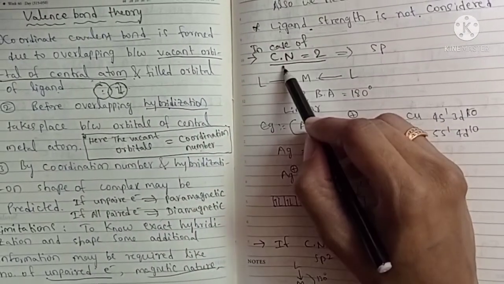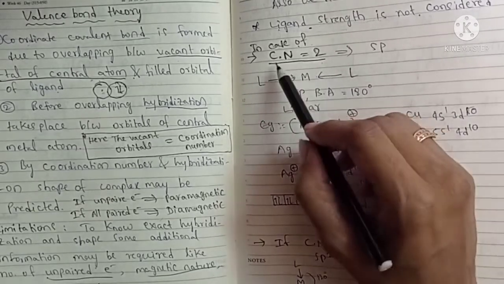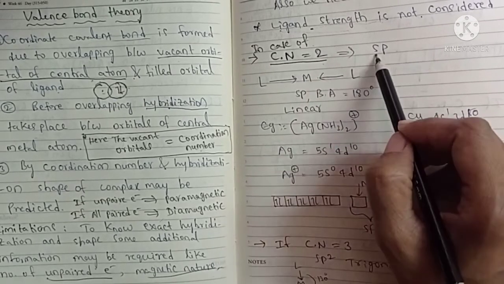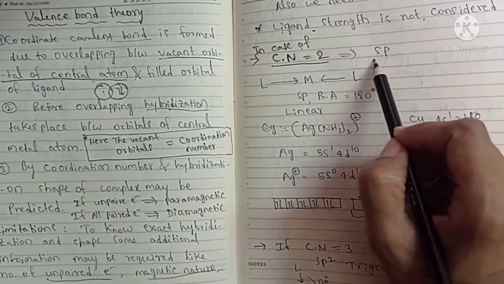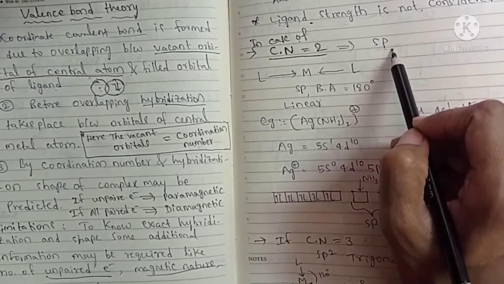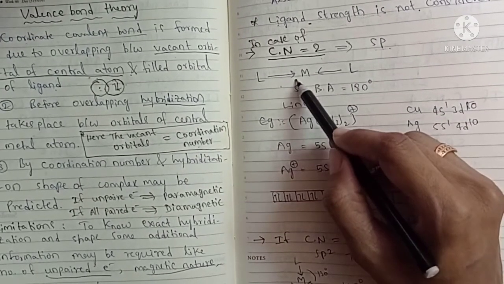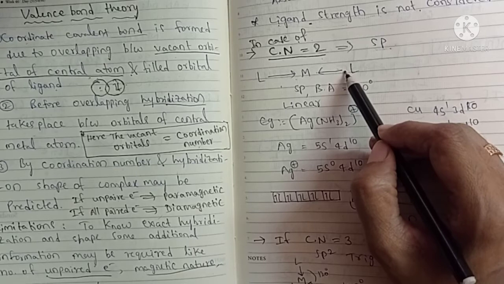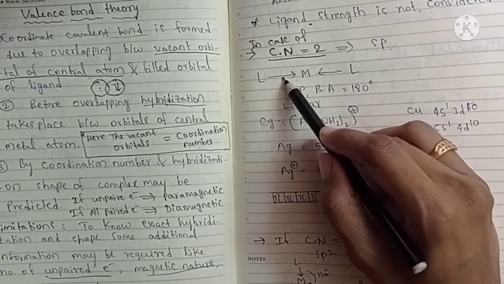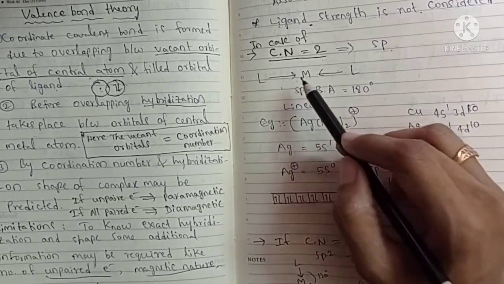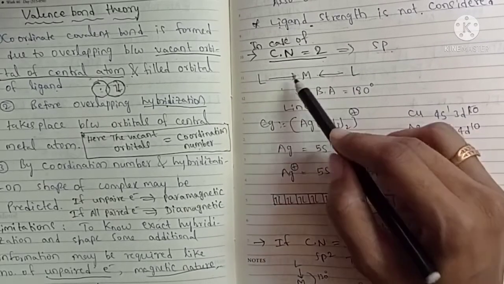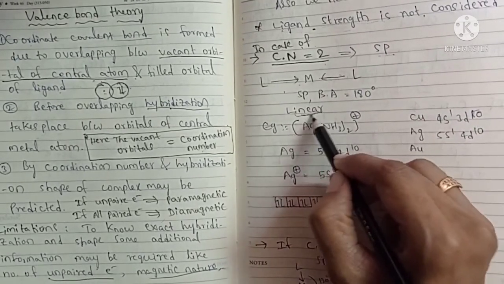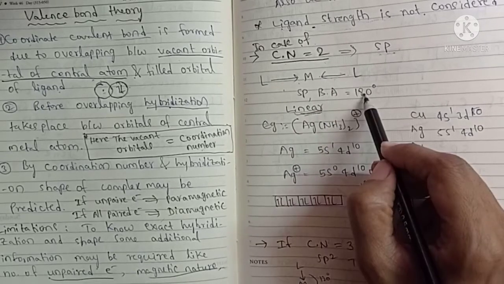If the coordination number of the central metal is 2, what is the structure? What is the hybridization? The hybridization will be sp hybridization. The metal accepts electron pairs donated by the ligands, forming two coordinate covalent bonds, and these are arranged in a linear structure because it is sp hybridization. So it is a linear complex and the bond angle is 180 degrees.